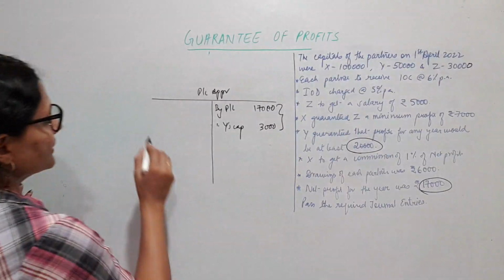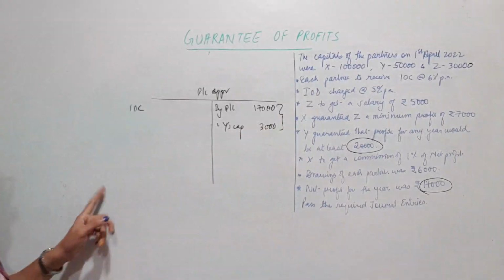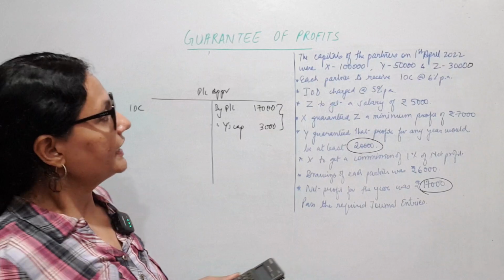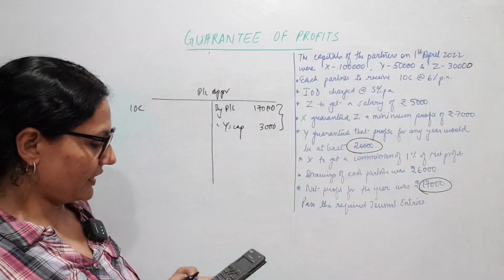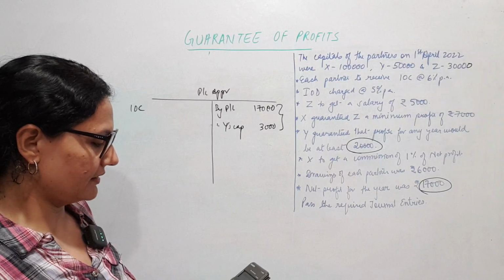Then let's see how much interest on capital is going to come, because we have one more guarantee which we'll have to sort out at the time of divisible profit. Interest on capital is 6% per annum. So for 1 lakh, it is 6%.